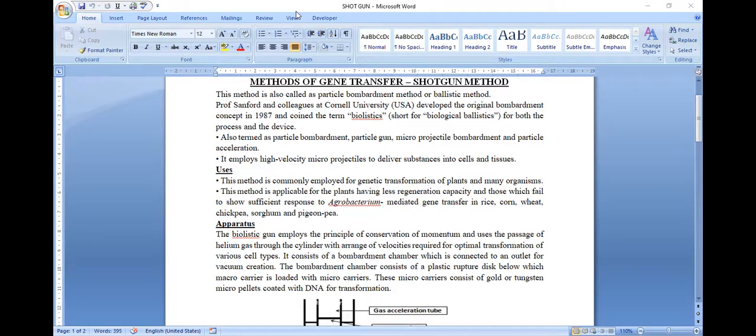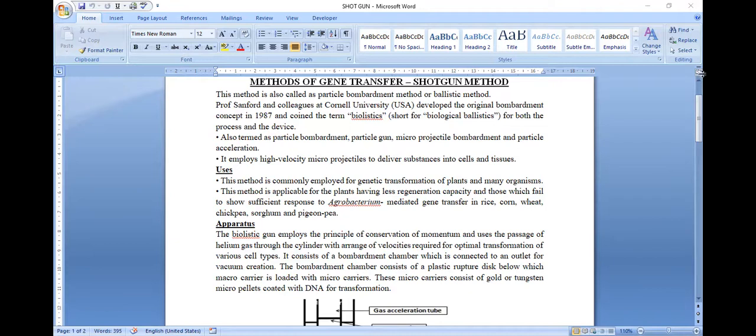But coming to plant cells, as they have a very tough cell wall outside them, with the remaining methods we cannot insert genes or transfer nuclei into the plant cells. So to accomplish this work, a separate method was developed by Professor Sanford and his colleagues of Cornell University in 1987. That is the shotgun method.